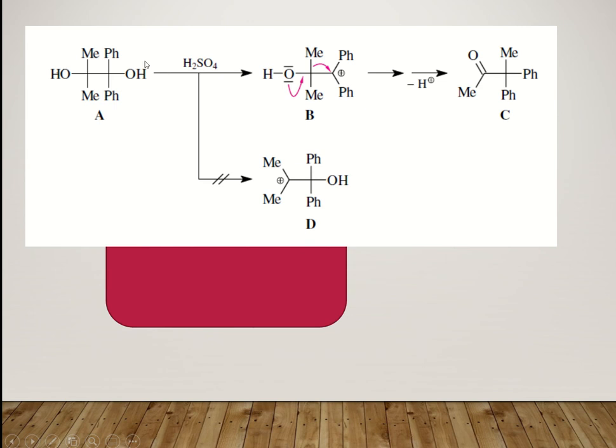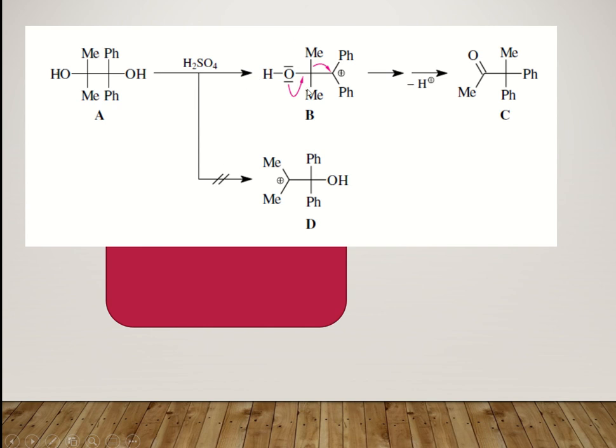Another example we'll see here. This is your vicinal diol. When treated with sulfuric acid, the carbocation which forms will be the more stable one, and the protonation takes place where the stability of the carbocation is more.